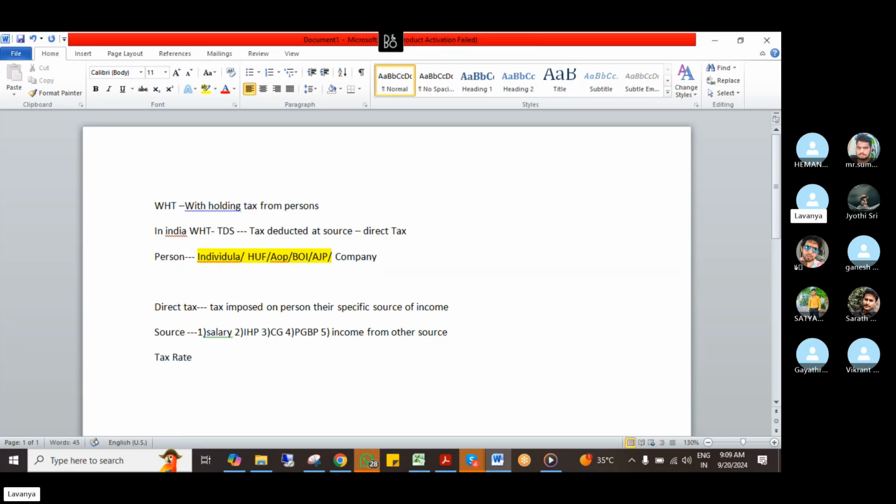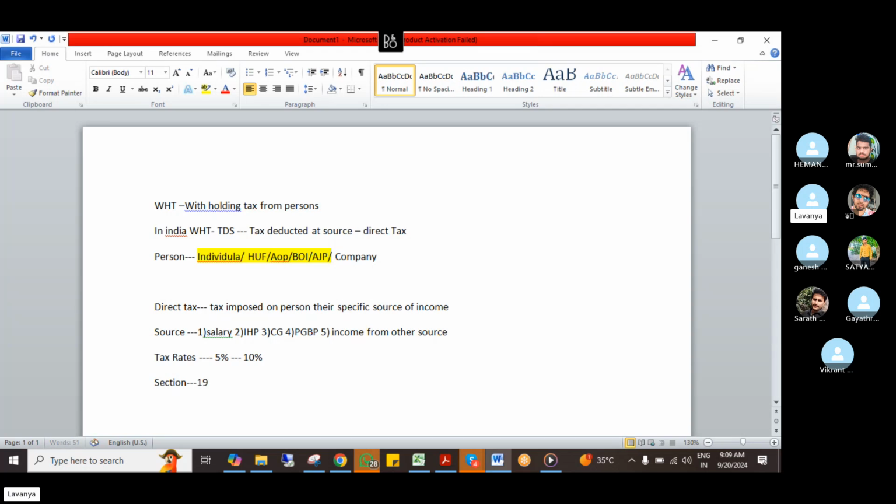It depends upon the services, whether it is salary, contract services, professional services, or rent. They mention different tax rates, such as 5% and 10%. This is the basic level, and there are sections also. Suppose I'm paying salary to my employees of Lavanya and Co. In that scenario, I need to mention one section, right?